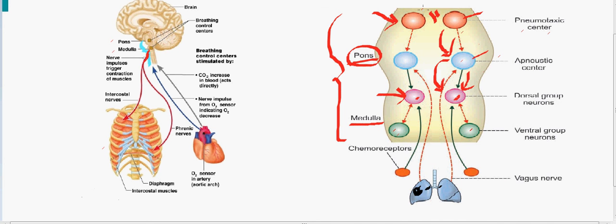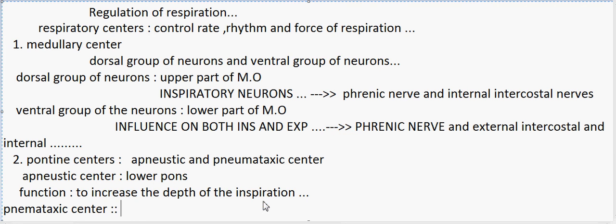So the main center in the brain is the pneumotaxic center, which ultimately has control over all of the groups of the neurons except the ventral group. The pneumotaxic center controls the apneustic center, which further controls the dorsal group, and we know that the dorsal group takes part in the inspiratory process. When they are inhibited, the inspiration stops and the time for expiration starts. So this is how the regulation of respiration takes place in the higher centers of the brain.